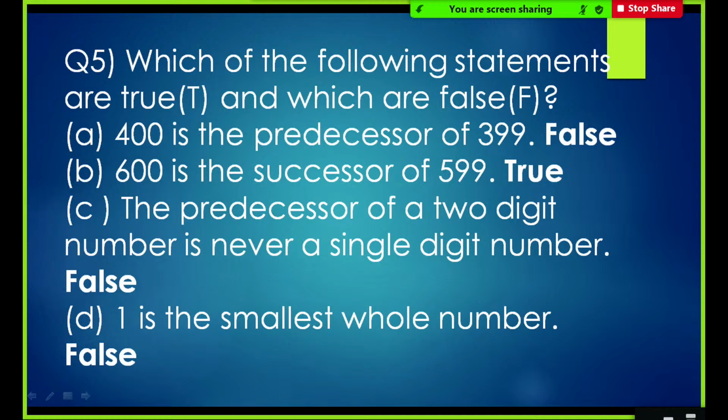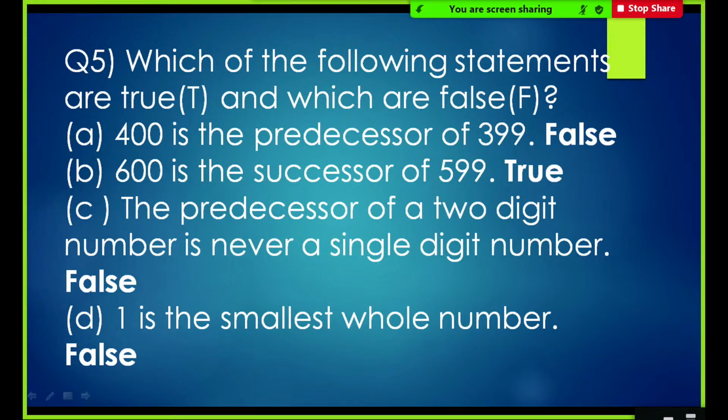Next statement is 600 is the successor of 599. This is true because successor we get on adding 1 to the number. That is 599 plus 1 is equal to 600. Next statement is the predecessor of a two-digit number is never a single-digit number.